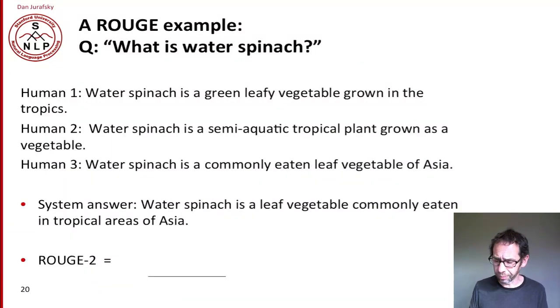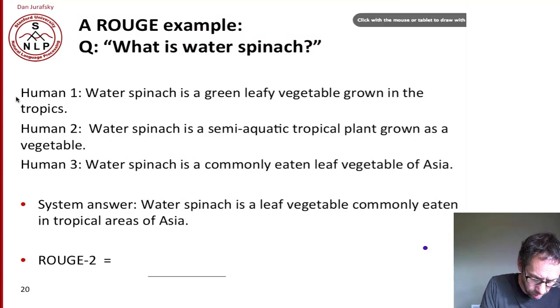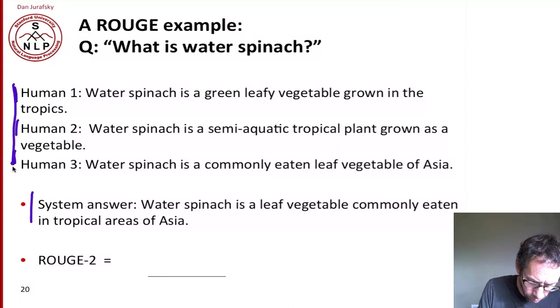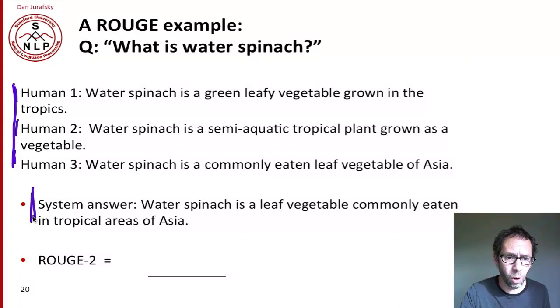Let's look at an example. Here I've made up 3 human summaries and a system summary. So here's our 3 human summaries and our system answer to a question. Let's compute ROUGE. So the numerator, we want to know how many bigrams that occurred in these human summaries also occur in our system answer. So we can walk through.